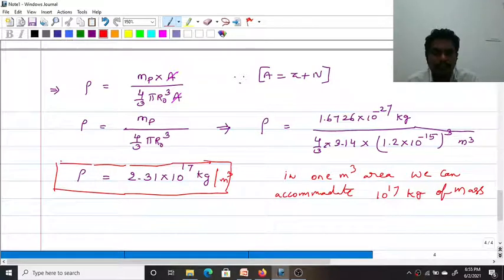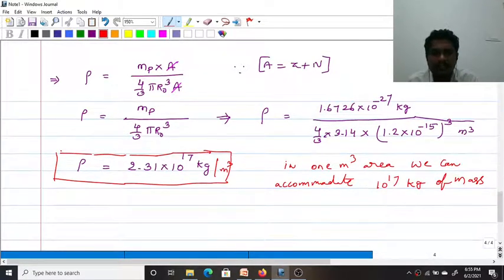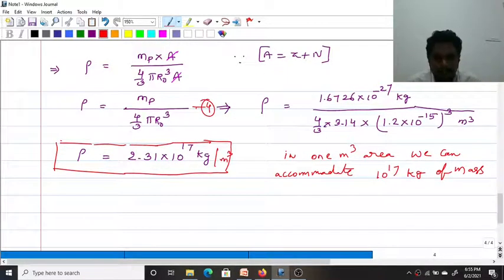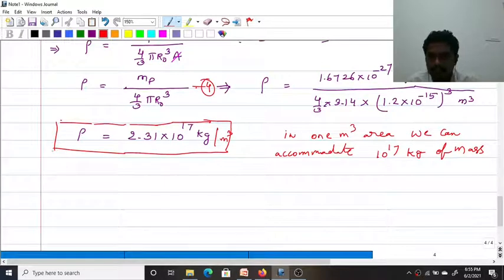Now we have discussed the properties of the nucleus. Let it be equation number 4. We have discussed the radius. I will write here the expressions from the first property: the radius r equals r naught into A to the power 1/3.